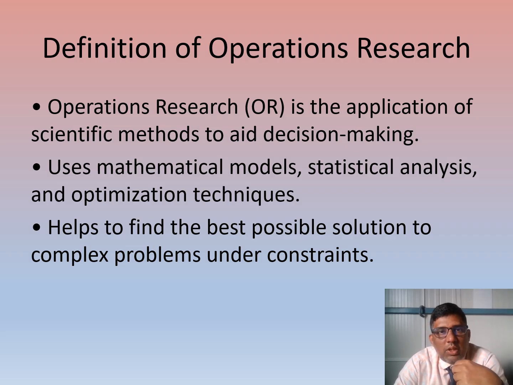That process is called operations research. It utilizes mathematical models, statistical analysis, and optimization techniques to find the best possible solutions to complex problems under constraints. This is the main definition of operations research.